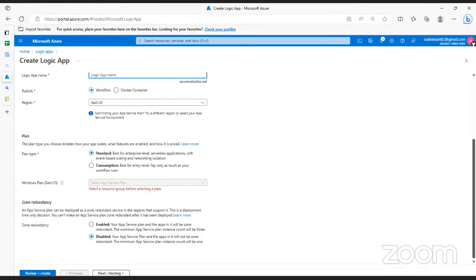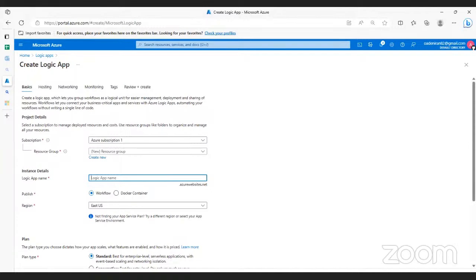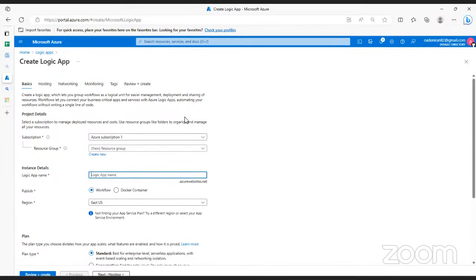So let's say, for example, in the business, they want a pipeline that does what? It monitors tweets. So when you get a tweet, let's say a tweet about the company, it wants that tweet to go through sentiment analysis. I don't know if you understand sentiment analysis, but it's an AI task of trying to know if a given piece of text is positive or negative, the tone that the text implies. So based on the result of the sentiment analysis, it then triggers if that tweet should be made known to the head of a department or to the marketing people or something. So this logic app is what we use to create some of those stuff.